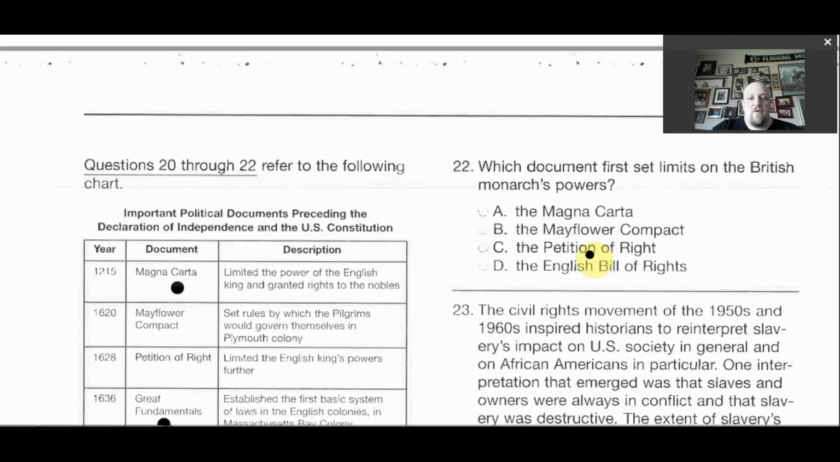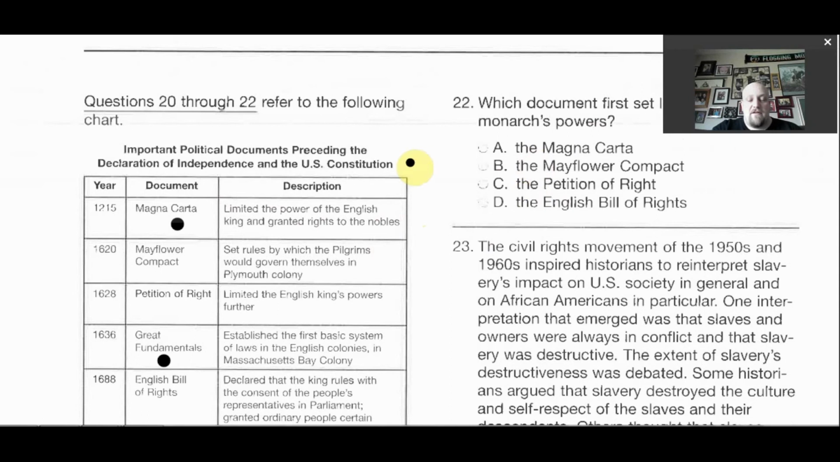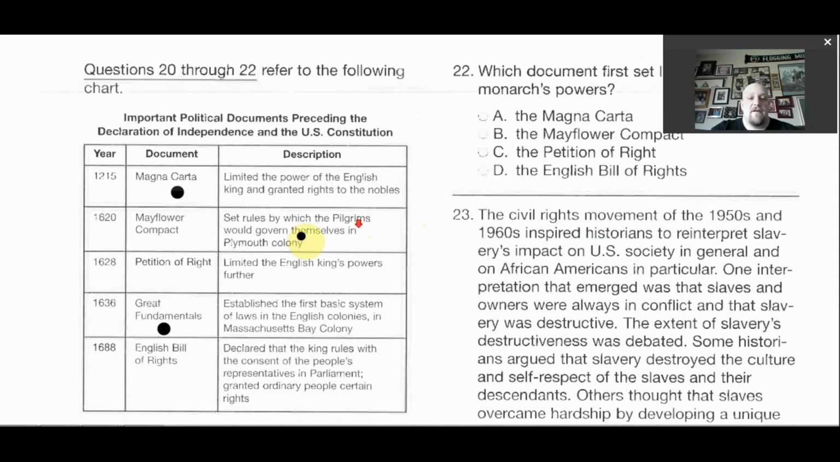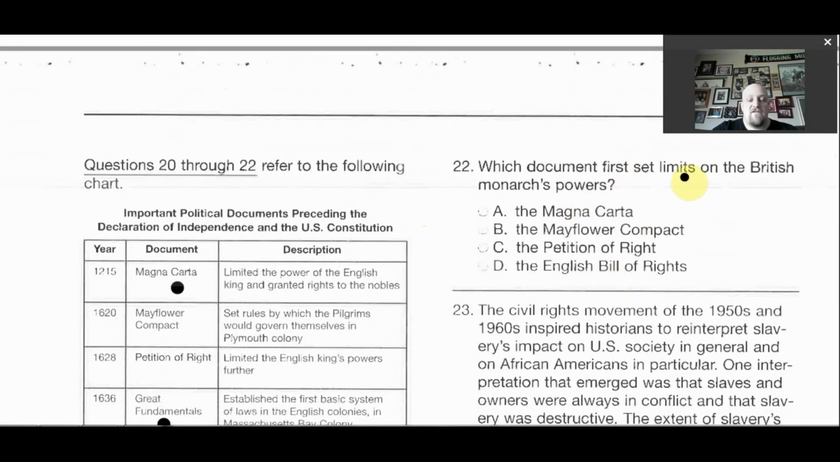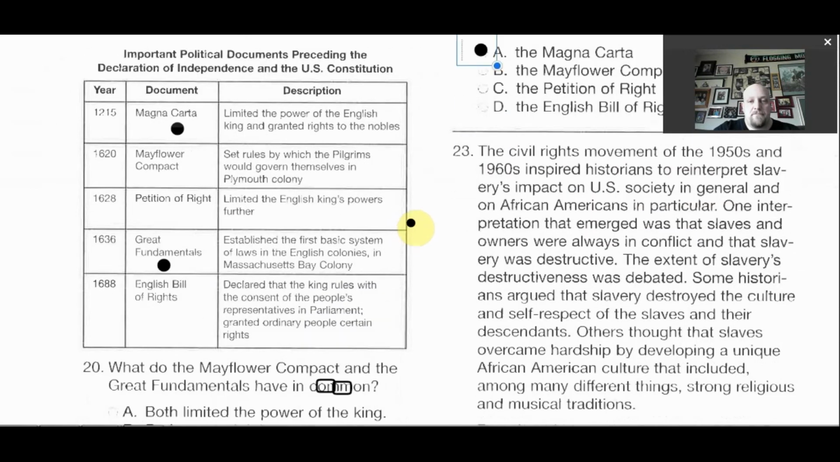So then we go up to 22. Which document first set limits on the British monarch's powers? So looking at this, it limited the power of the English king and granted rights to the nobles. Okay, that one does definitely limit the king and the monarch, so the king is the monarch's powers. This one talks about self-government. This one limits the king's powers further, but this one wants to know which first set limits. So we're going to say the Magna Carta.